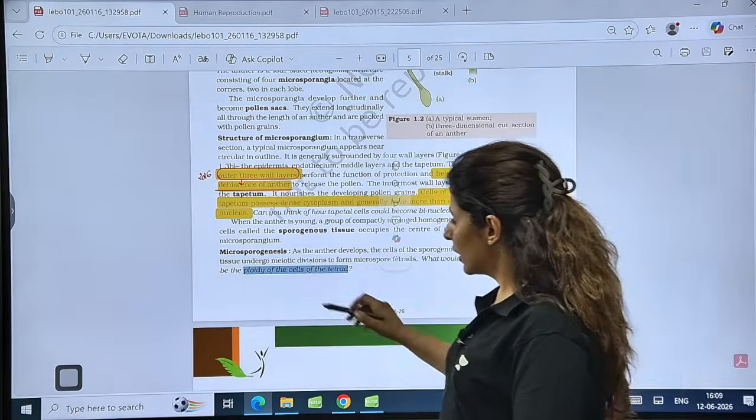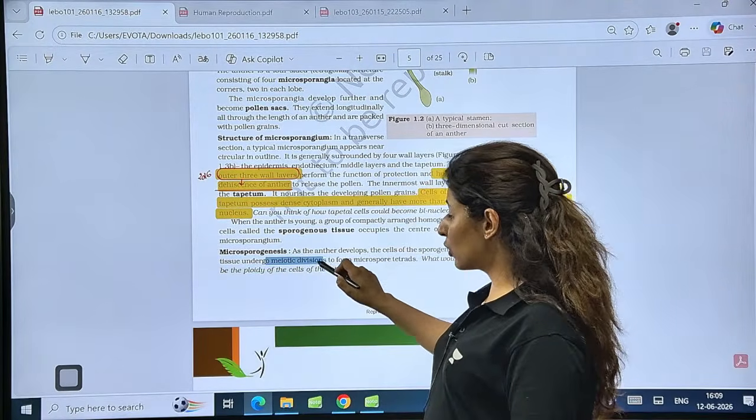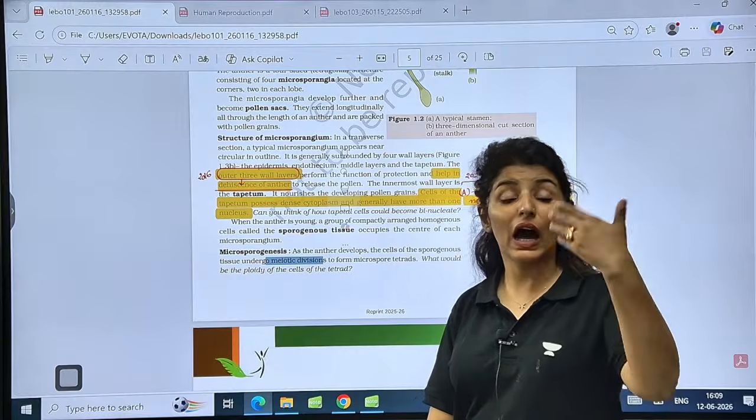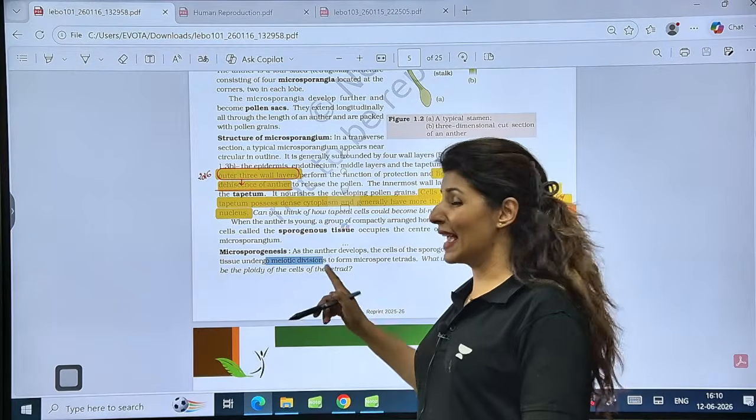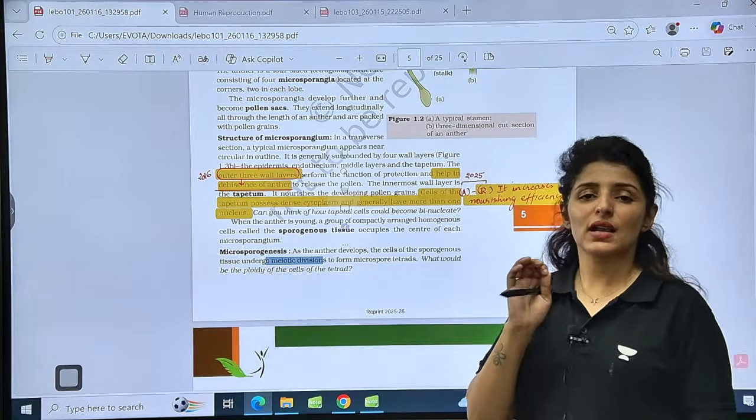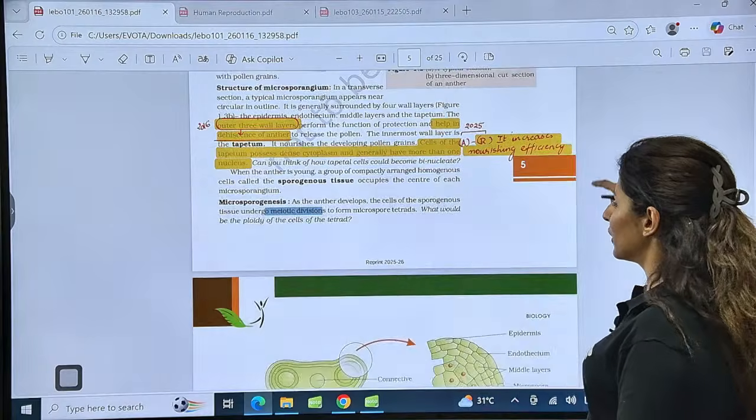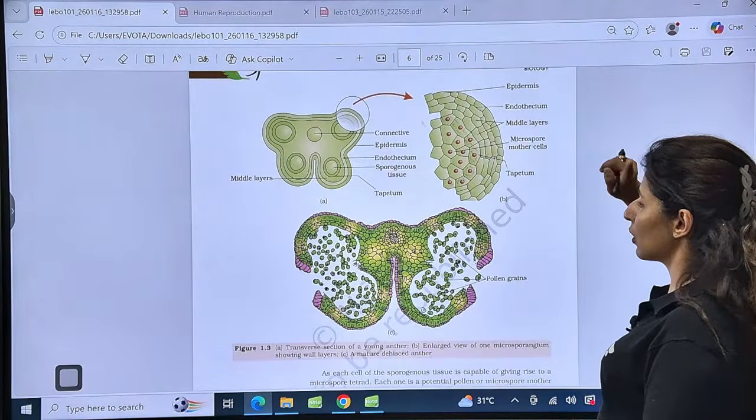Because it is going to undergo meiosis, the ploidy will be half of the parent cell, which is N. So the microspores are haploid, while the cells of sporogenous tissue are all diploid.